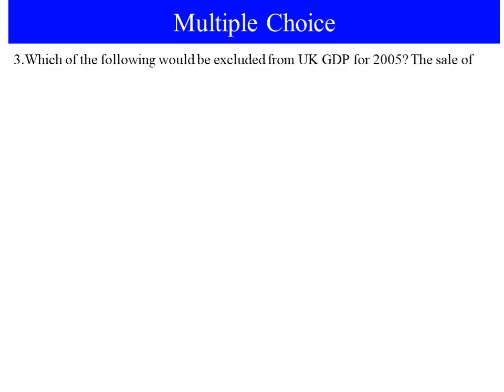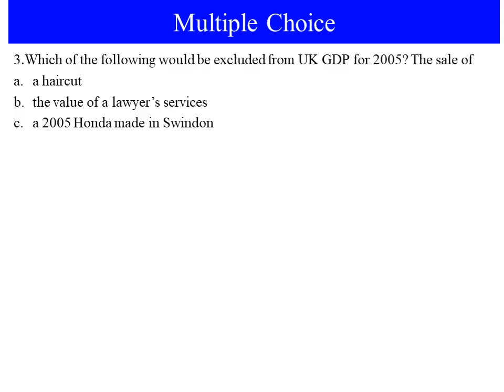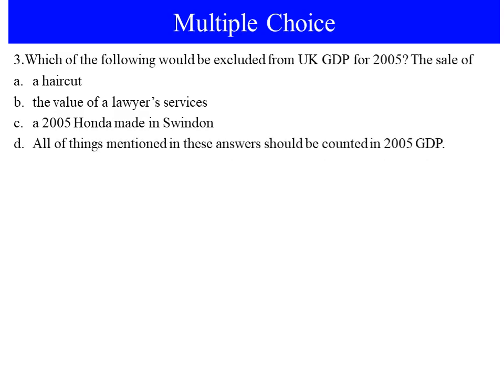Number 3, which of the following would be excluded from UK GDP for 2005? A, haircut; B, the value of lawyer services; C, a 2005 Honda made in Swindon; D, all of the things mentioned.